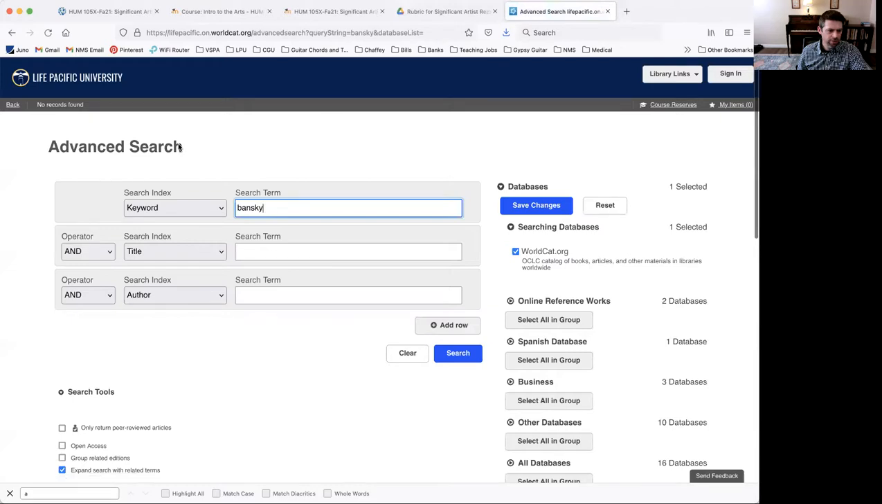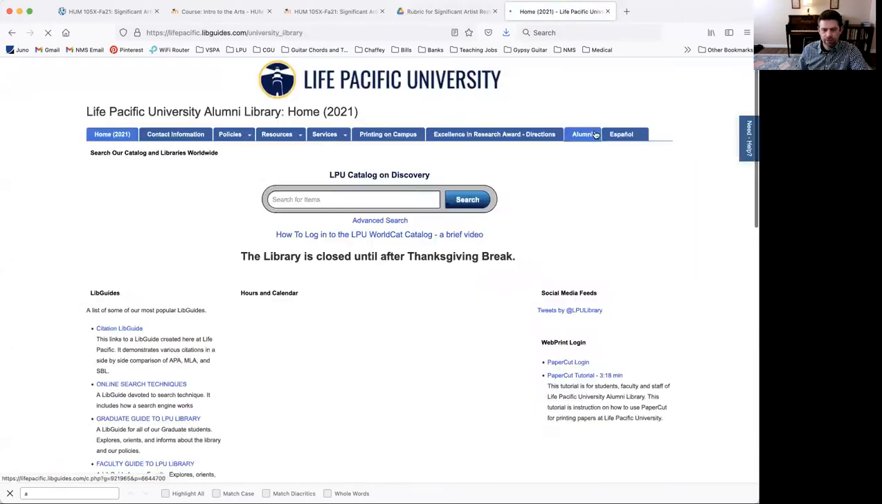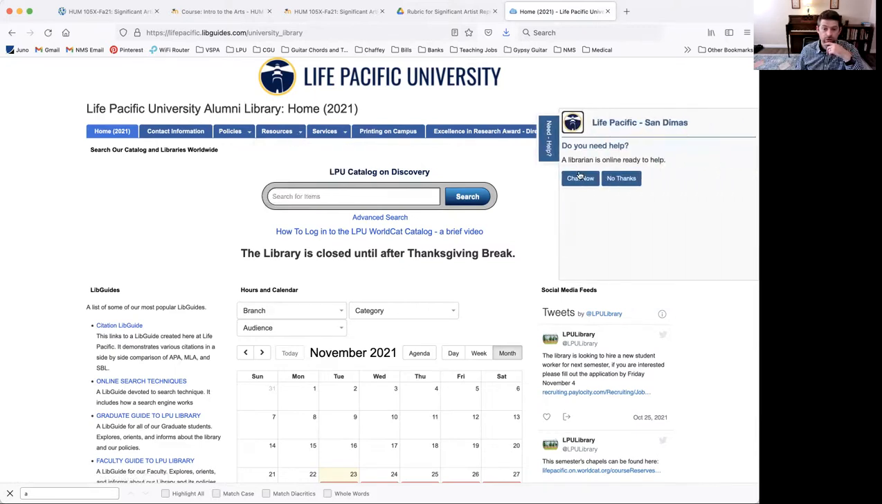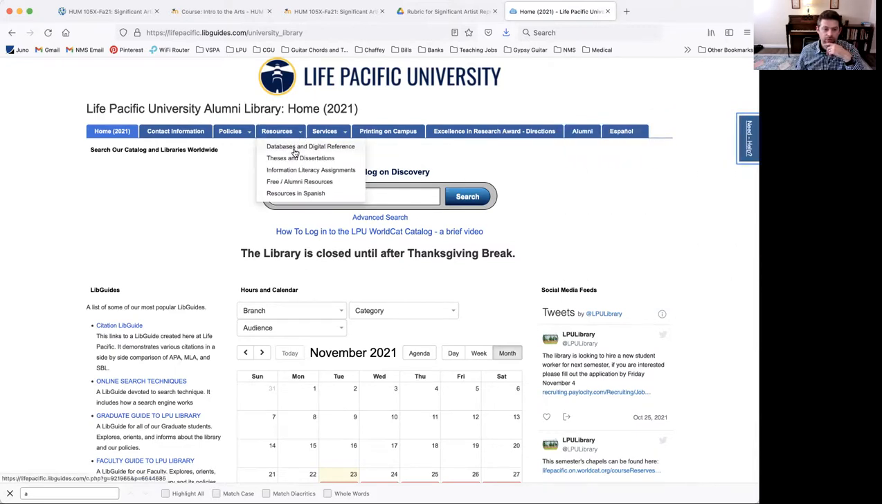How do I get back to my library? Just the basic library page, homepage. There we go. Okay. Resources, databases and digital reference, thesis and dissertation. So like people working on their masters or doctorates. Those would be some articles that might be helpful, or sorry, not articles, but papers written about it.